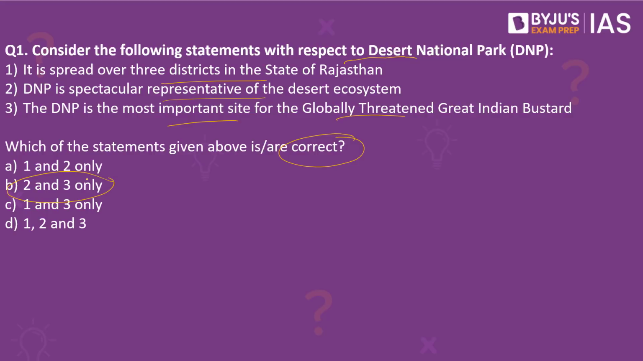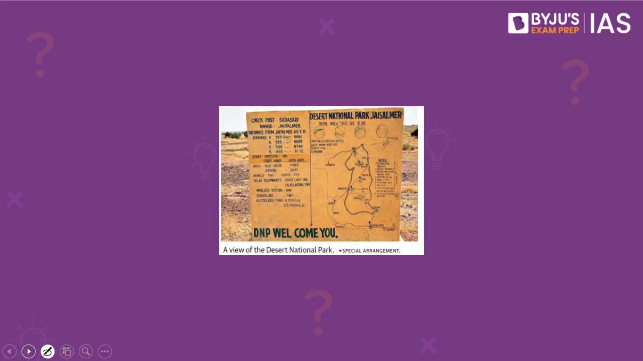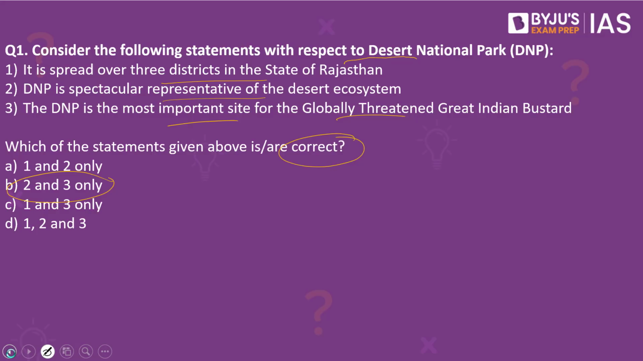Why have we taken this practice question? Because this article in The Hindu makes a reference to the Desert National Park. Let us try and understand what these options are. The first option says it is spread over 3 districts in the state of Rajasthan. This is a wrong statement. Why? Because it is spread over 2 districts, which happen to be Jaisalmer as well as Barmer district.